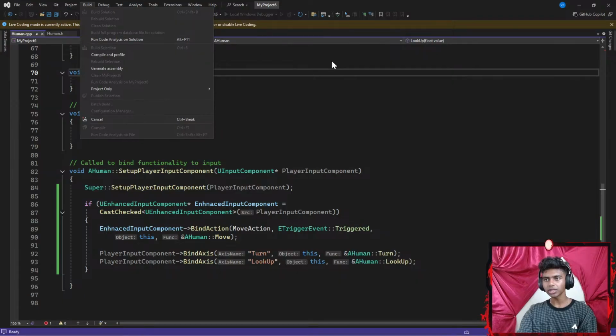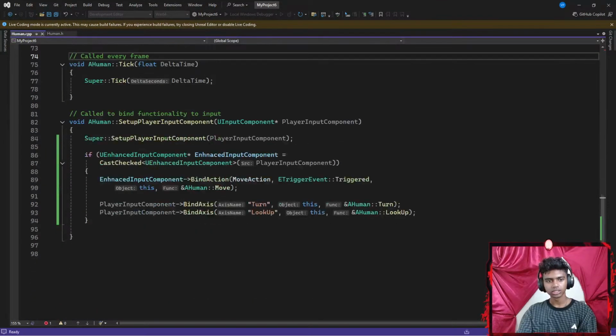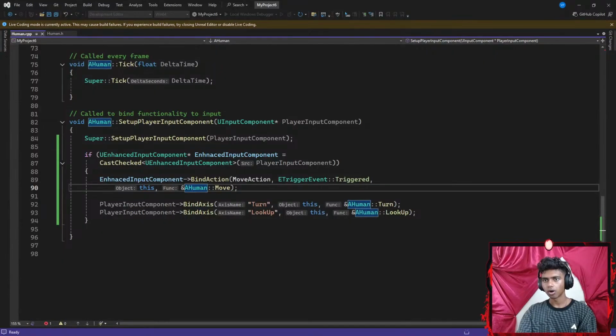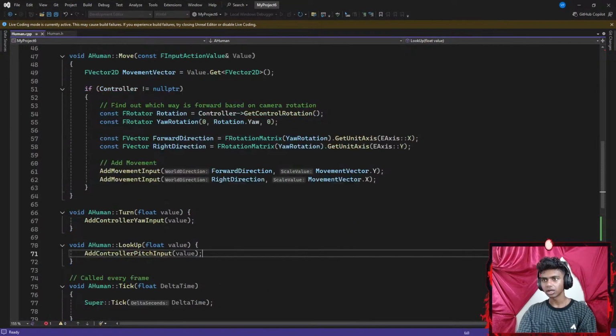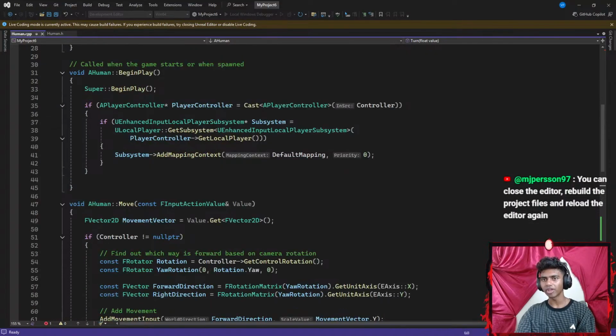So I'm gonna go with something like build. Did I close my build midway? Hold on guys, give it a sec. What if I restart? Okay, you can close the editor, rebuild the project files, and reload the editor again. That actually makes sense. It took me a while to remember that part. Maybe I just go ahead and exit this.